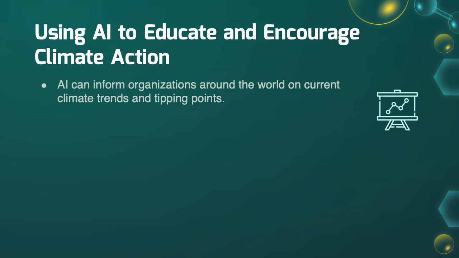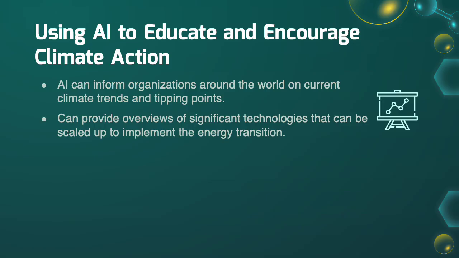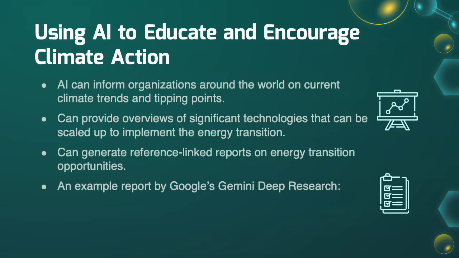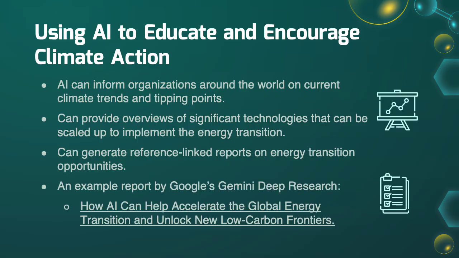Next, it can provide an overview of significant technologies that can be scaled up to implement the energy transition. Then it can generate overview reports about selected topics with references. Shown here is a link to an example report by Google's Gemini Deep Research about how AI can help accelerate the global energy transition and unlock new low-carbon frontiers.